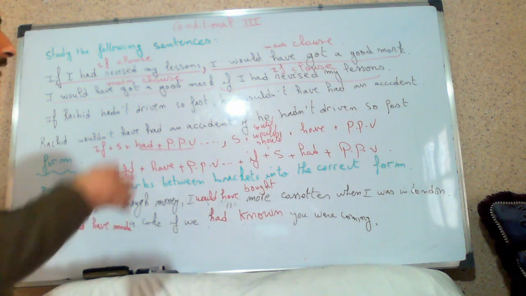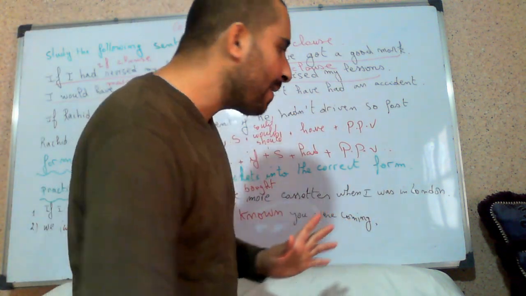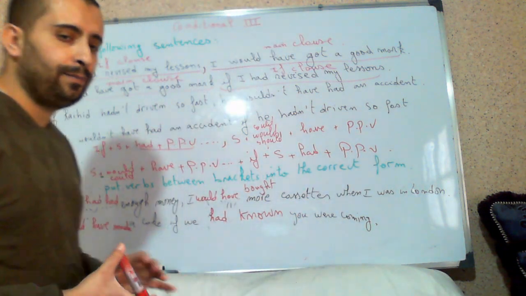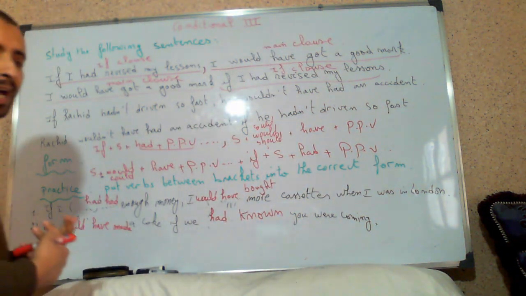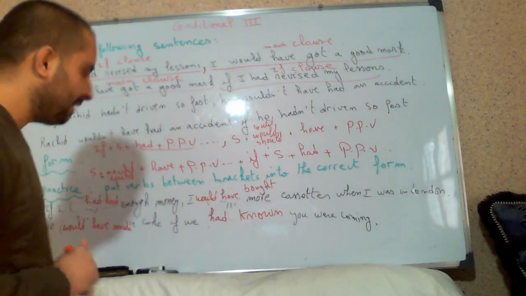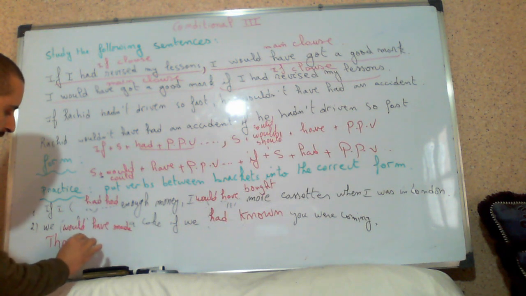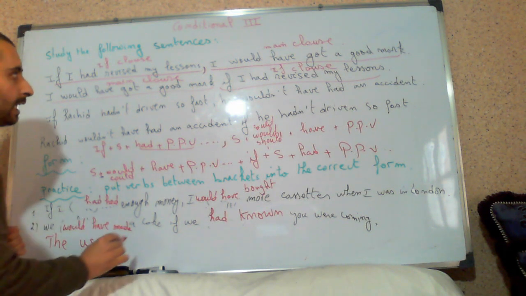Okay. So conditional type 3, it's very easy. It expresses just regret about the past or criticism. Something happened in the past and you don't like it. So when can we use conditional type 3?